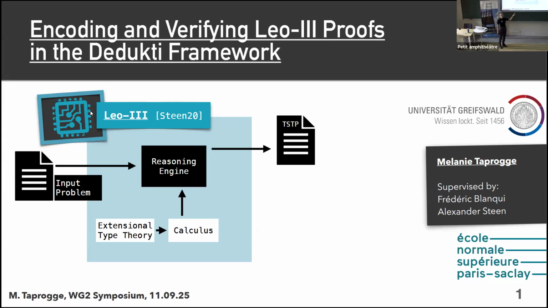the TSTP format. And while this is very widely used, as we have already heard, we don't have a guarantee for the proofs actually being correct. The reason for that is that we can, on the one hand, show that the calculus is sound, but as we have heard before, there is no guarantee that no bugs were made in the implementation, and therefore we can't guarantee that the proofs in TSTP format are actually correct.